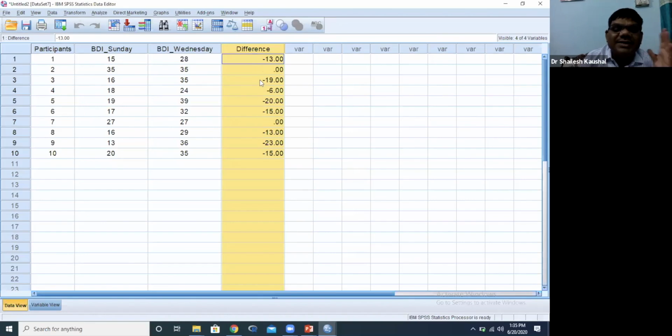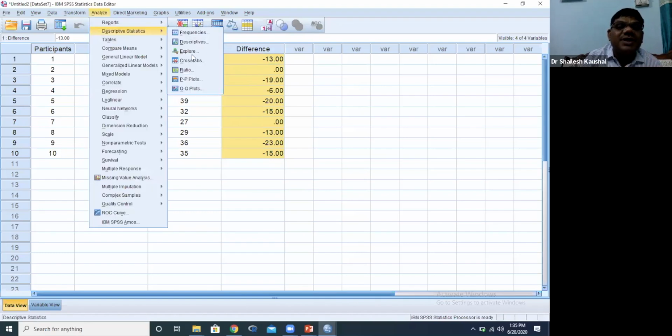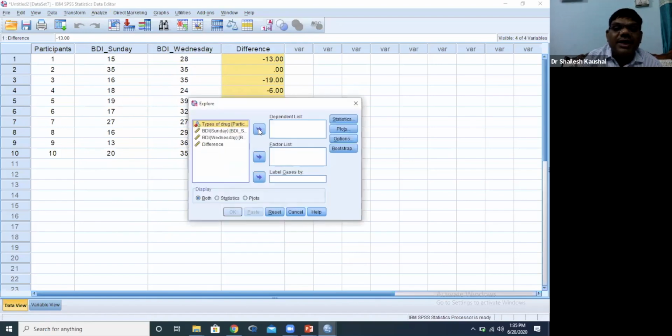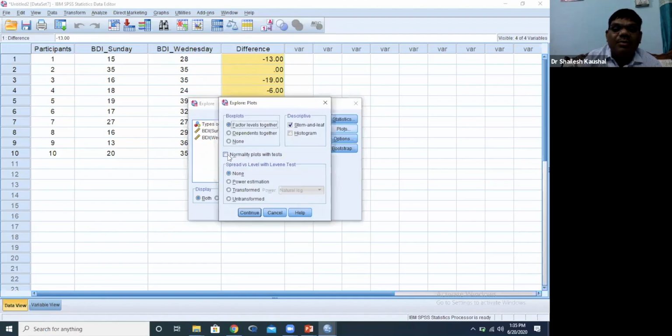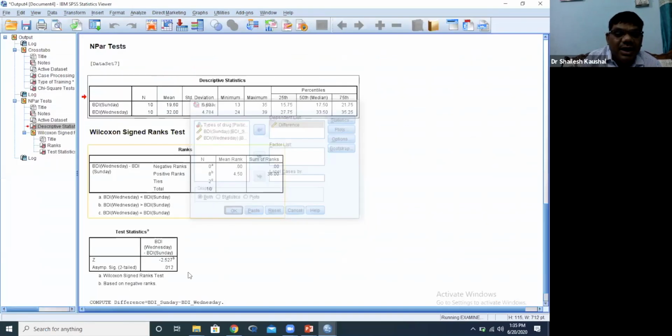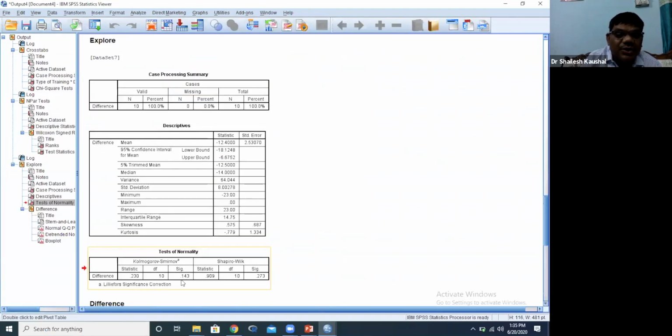Now I will check the normality. For this, analyze, descriptive statistics, and explore. I will check the normality of this difference, then plots, and then normality plots, and then continue, and finally okay. Now this is our normality, and you can see the p value is 0.143. It means our data is normal.